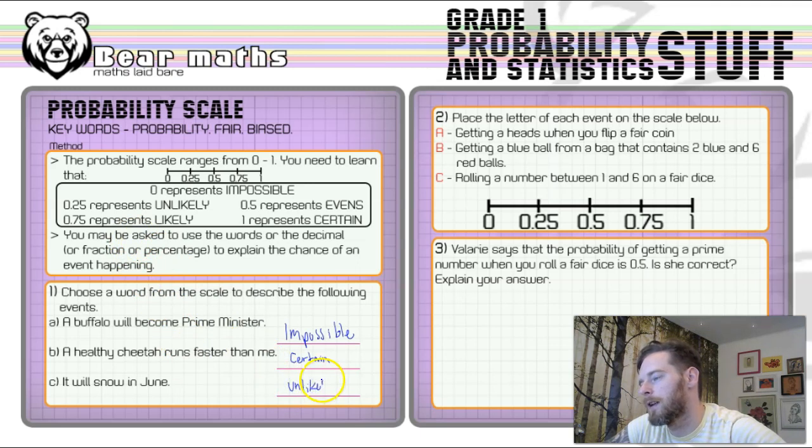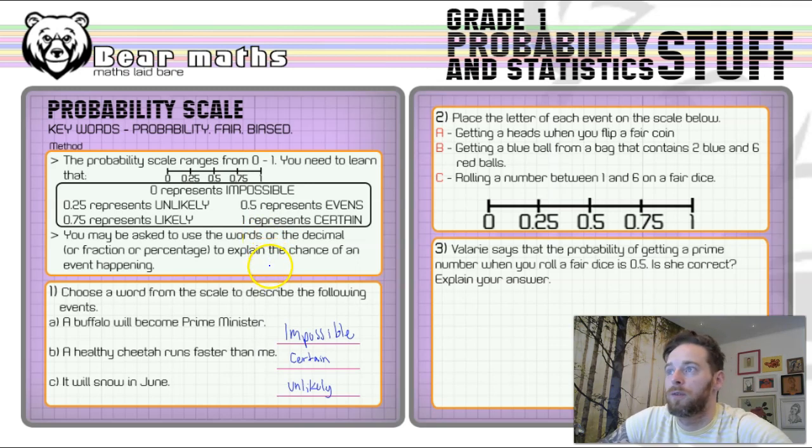Okay, and it might not be that it's exactly a quarter of a chance of happening. It's probably closer to 0, but it's still unlikely. We could say it's very unlikely if we wanted to be more specific, but we've chosen from the words and put them in the right places, I think.